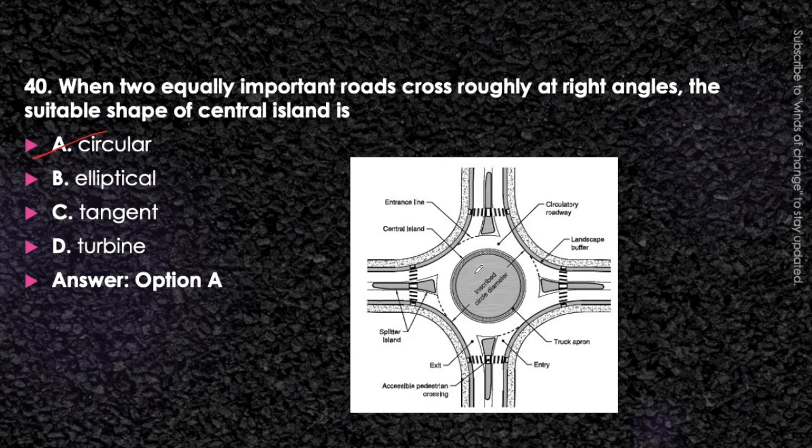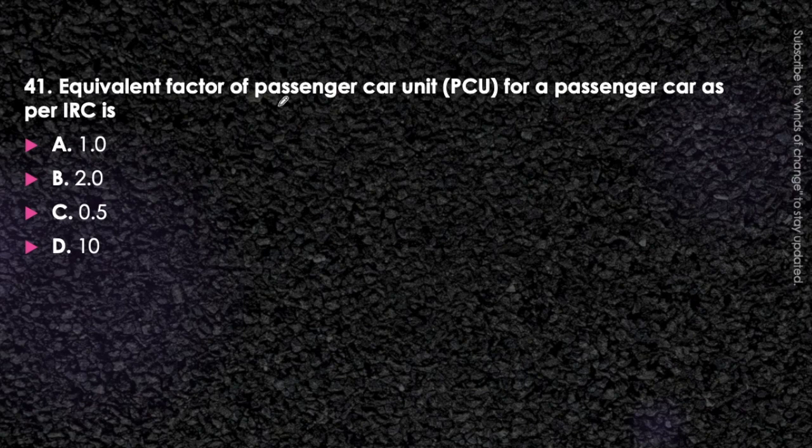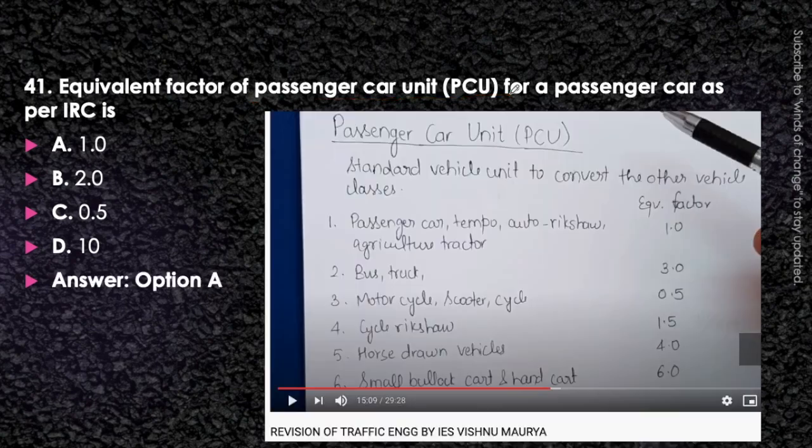Okay. Next question. Equivalent factor of the passenger car unit for a passenger car as per IRC is 1, 2.0, 0.5 or 10. This is a very easy question. We all know the base value of the passenger car unit is already the passenger car. So the answer will be option A, that is 1.0. 1 is for passenger car. We have already explained about it in the revision of traffic engineering.